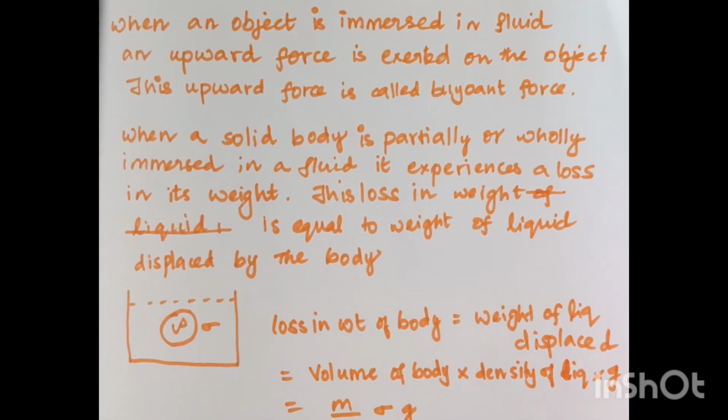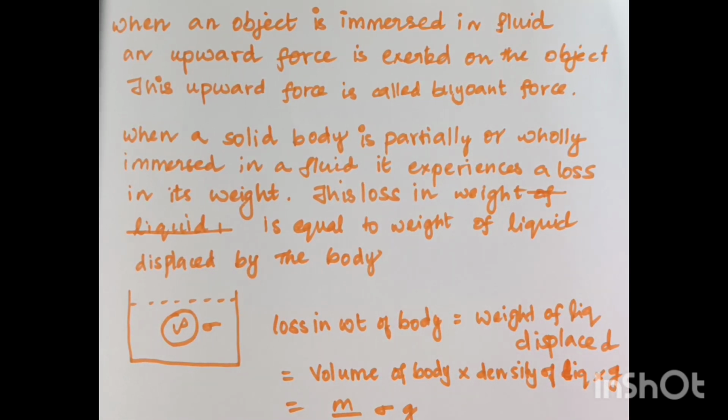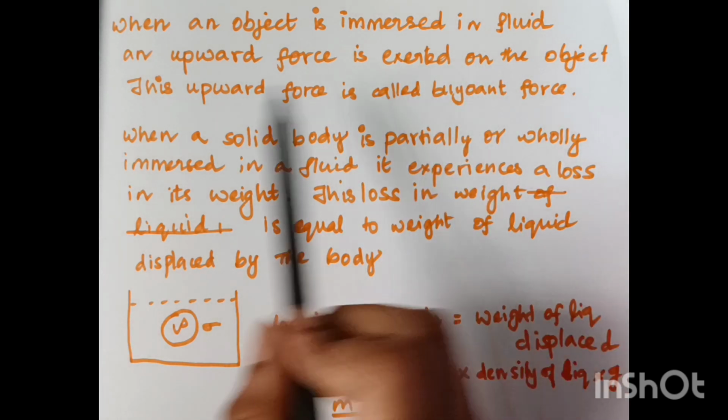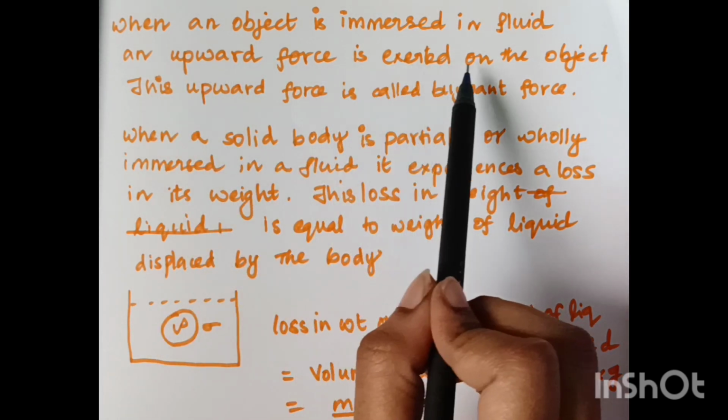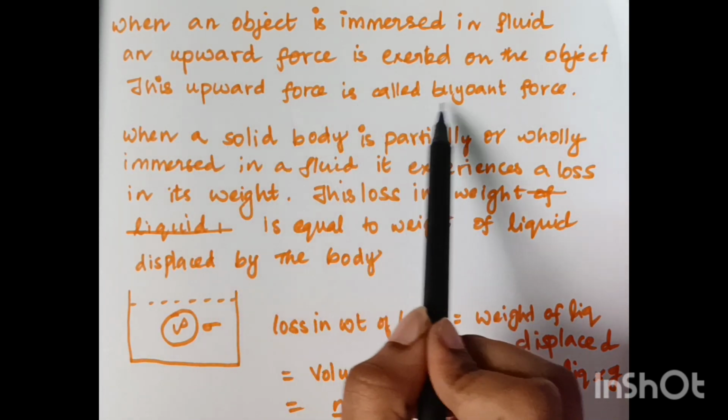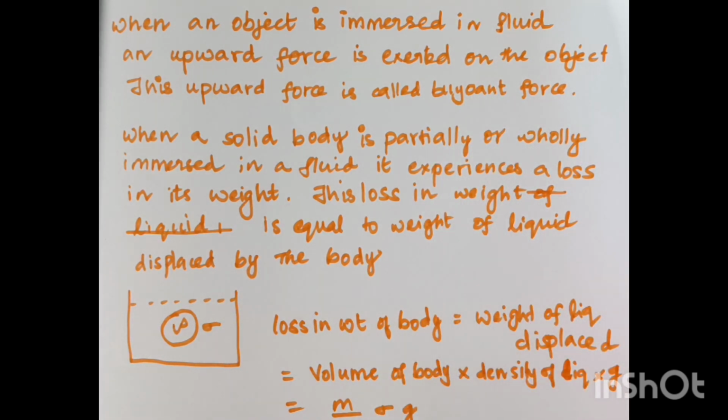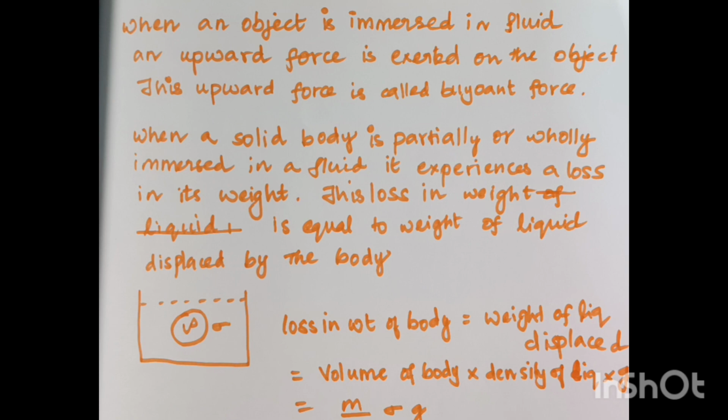Now let us see about Archimedes principle. When an object is immersed in fluid, an upward force is exerted on the object, and this upward force is called buoyant force. If we are immersing an object in the liquid, then there will be an upward force acting on it. That upward force is called buoyant force, and this upward force is exerted by the liquid.